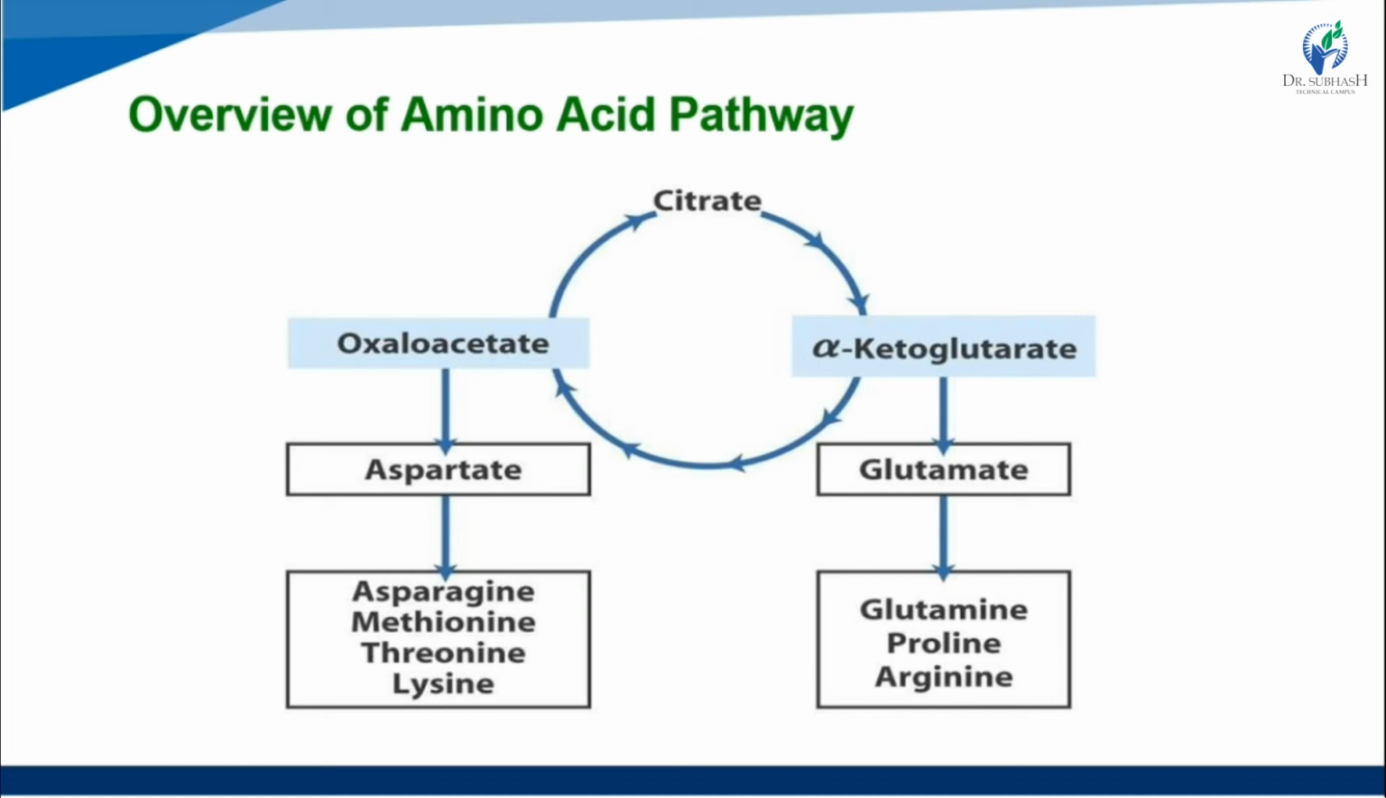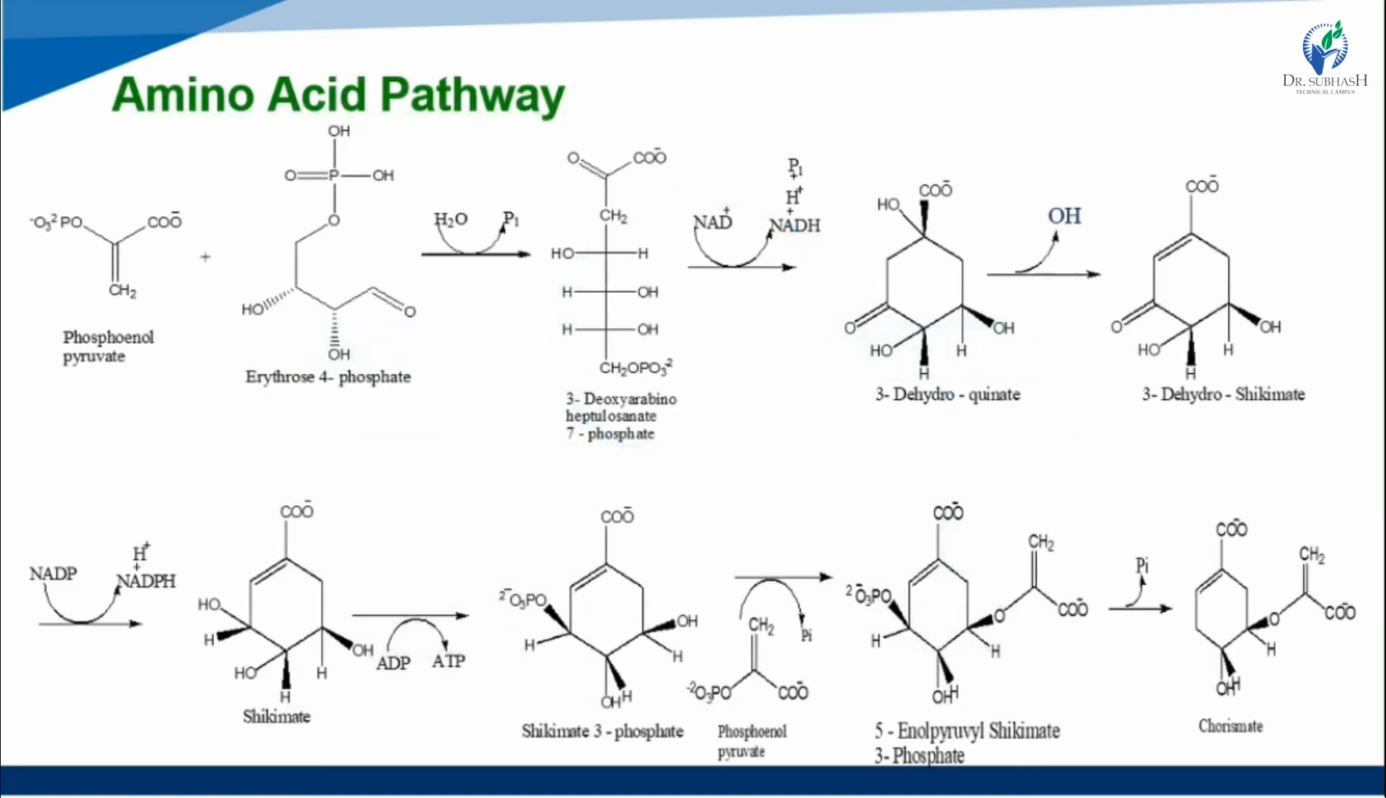Then oxaloacetate again makes citrate, okay. So this citric acid cycle, is it a reversible or irreversible cycle, okay. So this is also the overview of the amino acid pathway from the citric acid. Now this is the amino acid pathway.